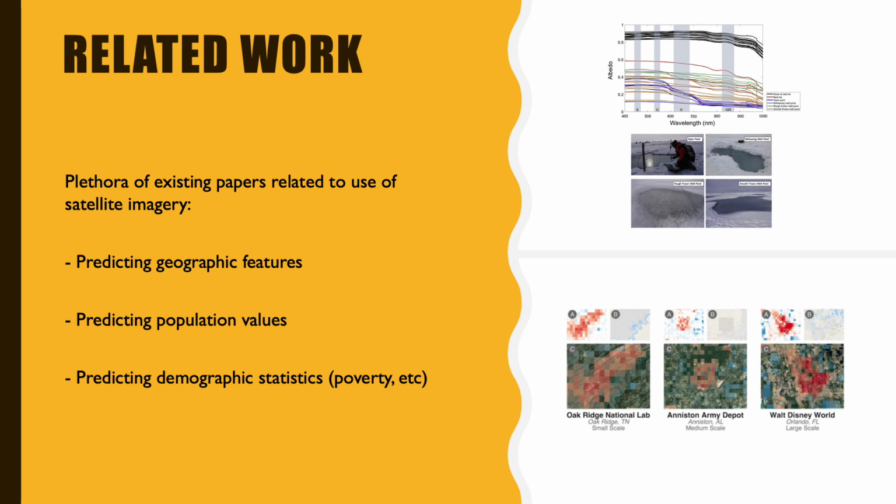However, other use cases include predicting population and demographic statistics, such as a paper where the authors use convolutional neural networks to predict population numbers comparable to the census values. The bottom right image shows the feature activations from their network.